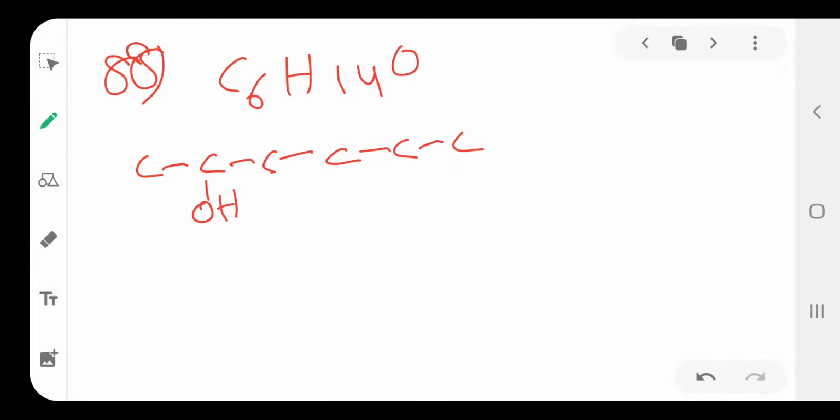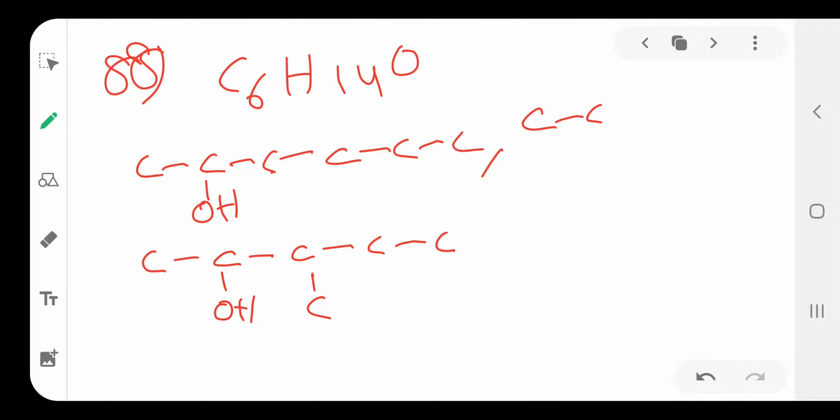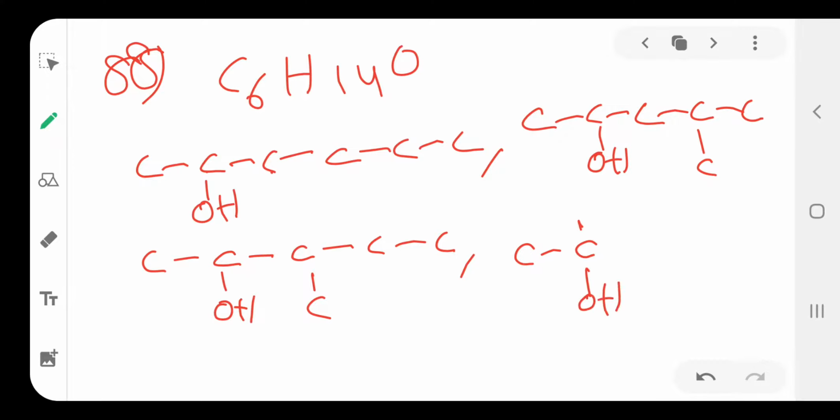This is one of the secondary alcohols. Then the next one is another secondary alcohol. This is also one of the secondary alcohols. This is another isomer. Then the next one, this is another secondary alcohol. Next one, this is another secondary alcohol.